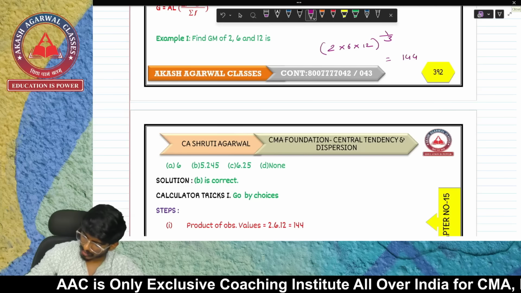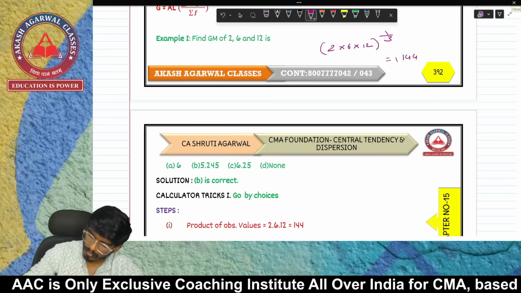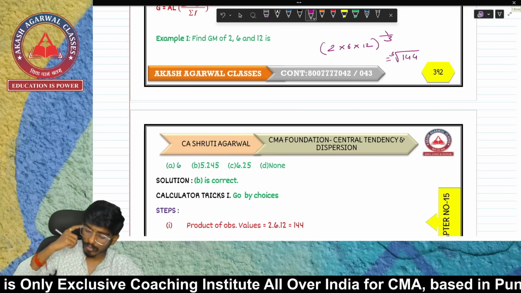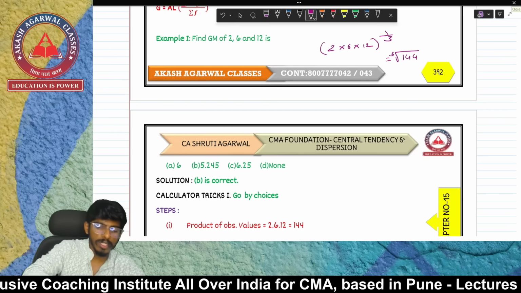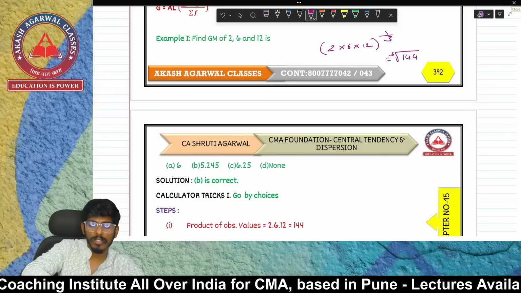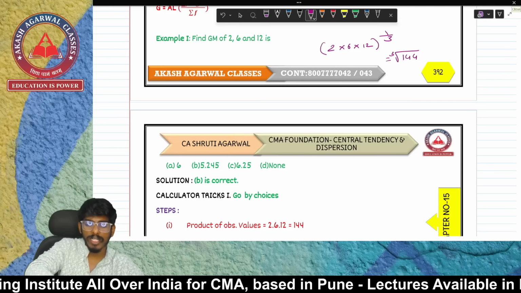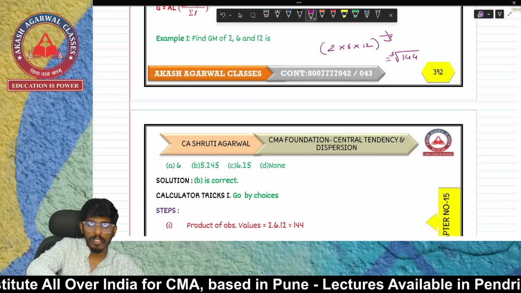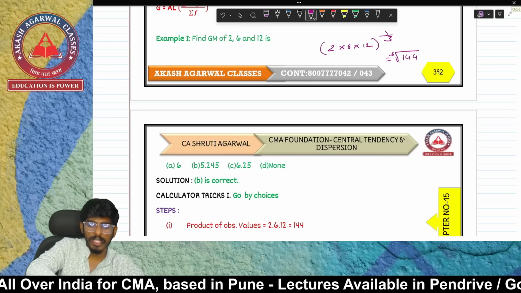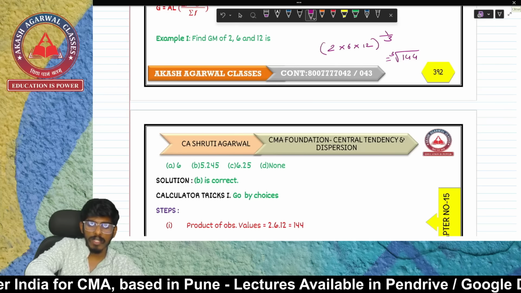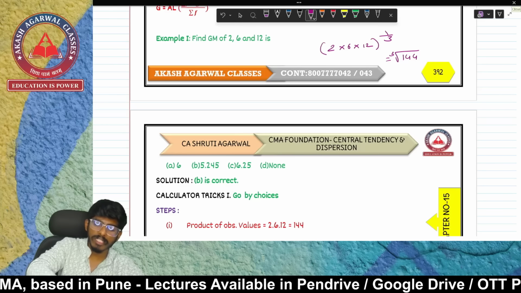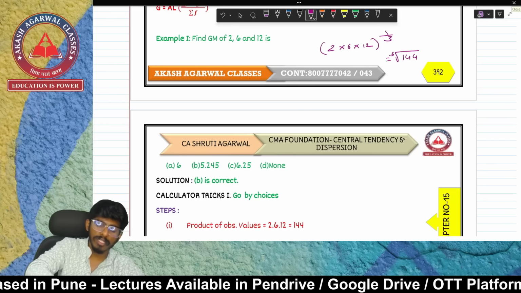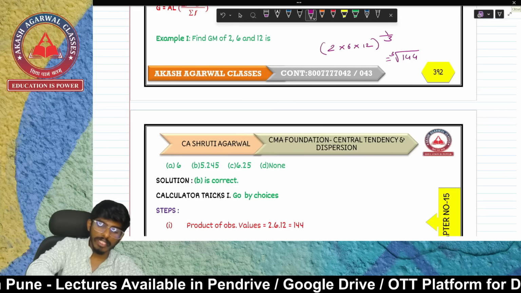And now we have to find 144's cube root. If you know how to solve it, you have to take 144 on your calculator, then press the root button 12 times, 1, 2, 3, 4, 5, 6, 7, 8, 9, 10, 11, 12. Then we subtract 1, we divide by the power, that is 3, we add 1, and then equal to.